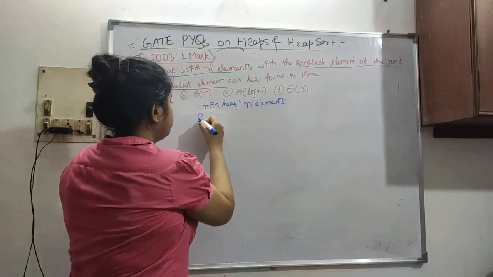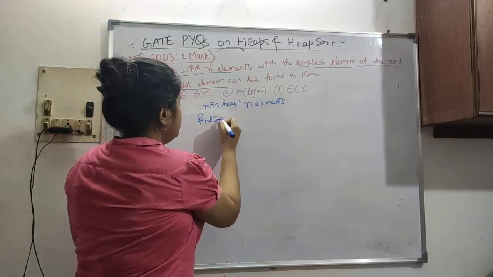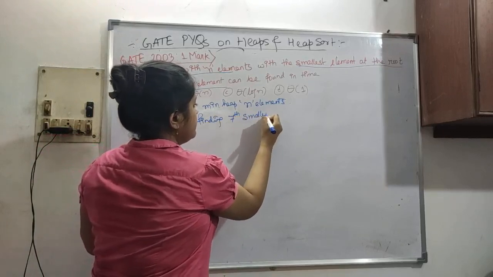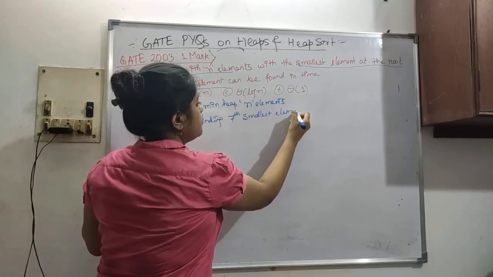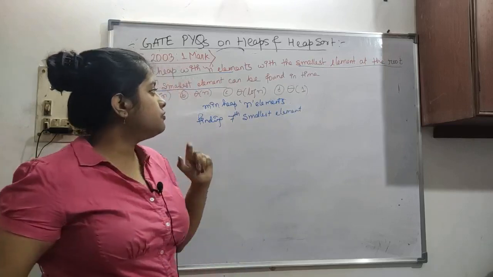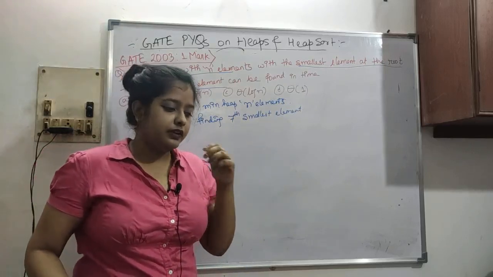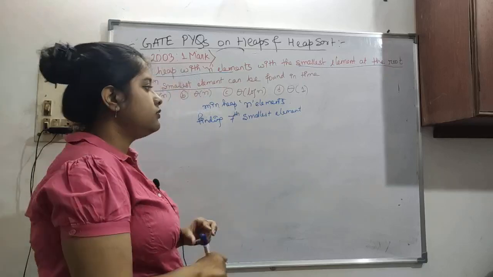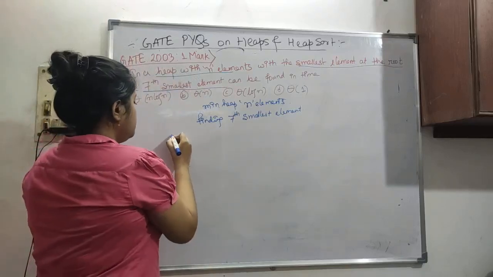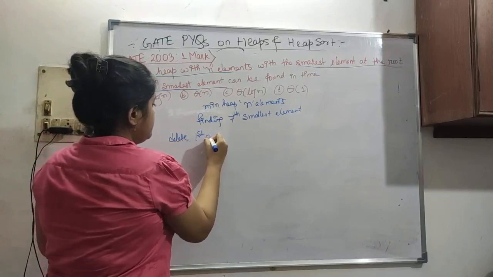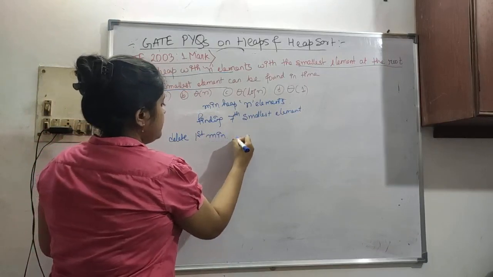So finding the seventh smallest element. What we have to do here is, a min heap is given. What is the time complexity to find the seventh smallest? So let's see. Let's say we delete the first minimum element.